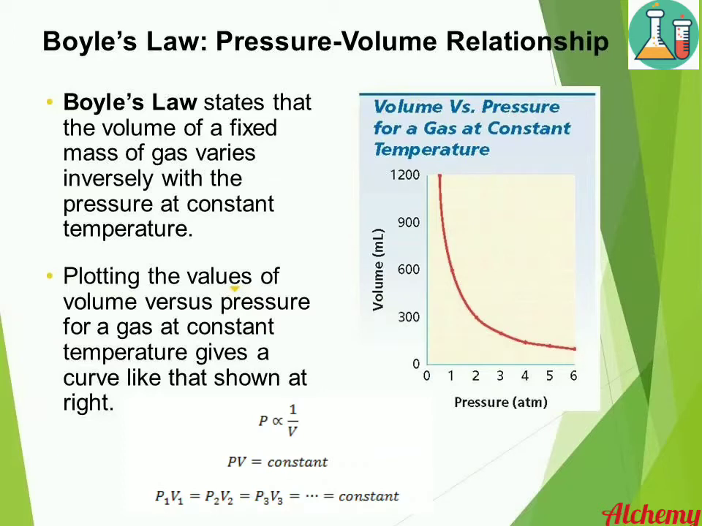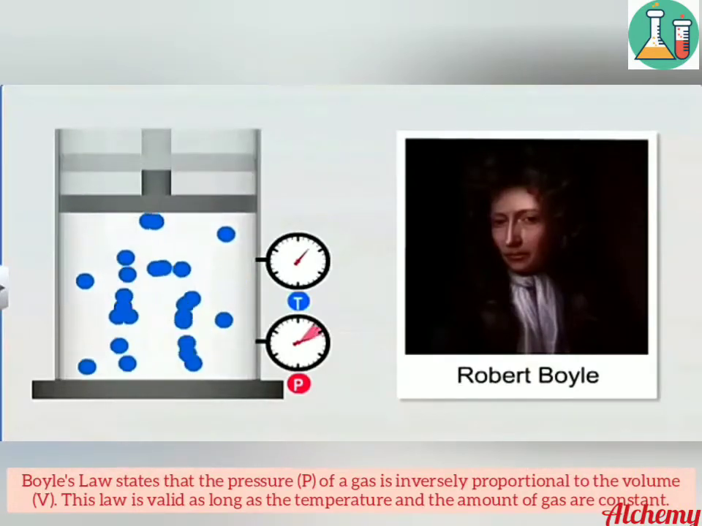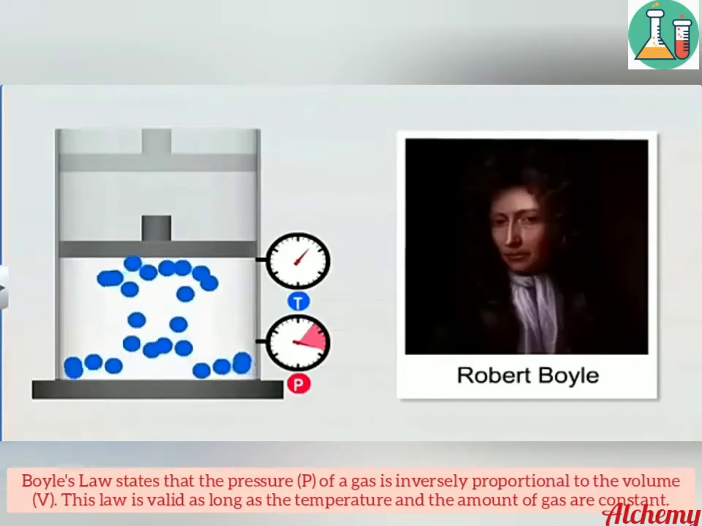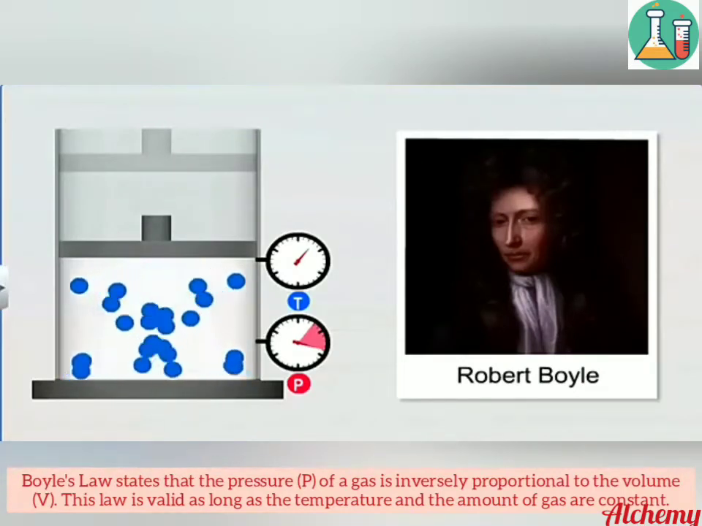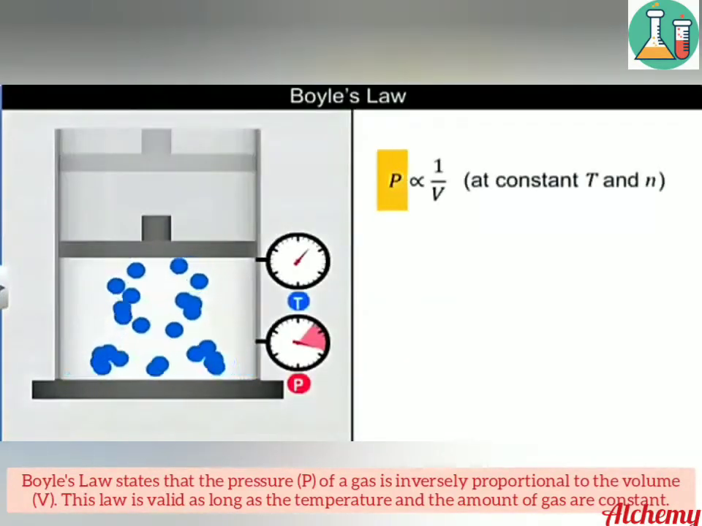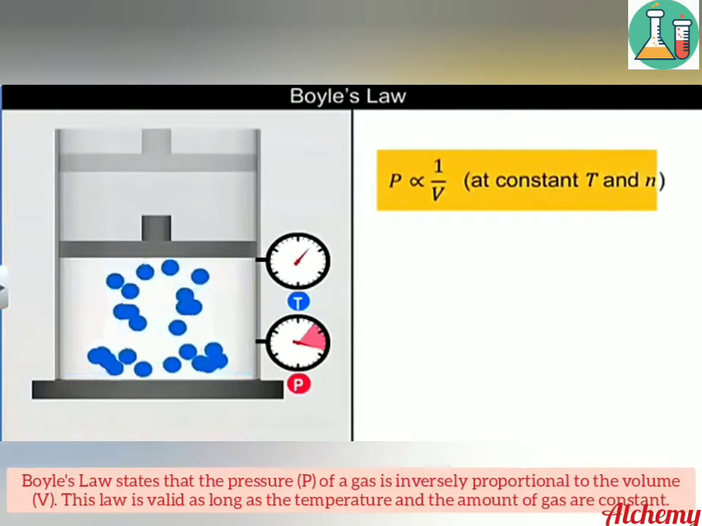Similarly, when the pressure decreases, the volume increases. Thus, Boyle's law states that the pressure of a gas is inversely proportional to the volume. This law is valid as long as the temperature and amount of gas are constant. Mathematically expressing Boyle's law, pressure is inversely proportional to volume at a constant temperature and number of moles.